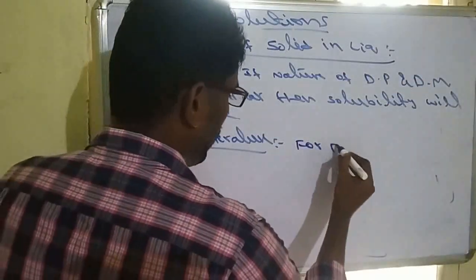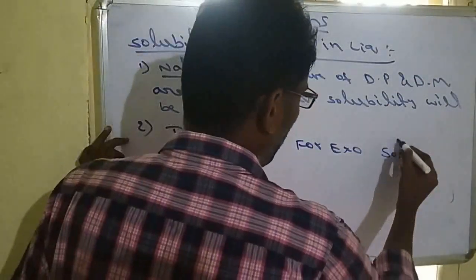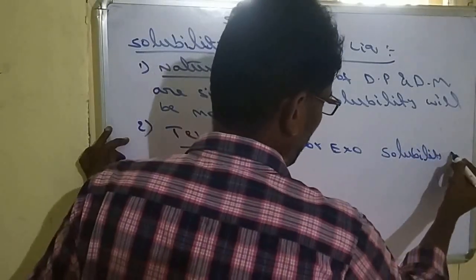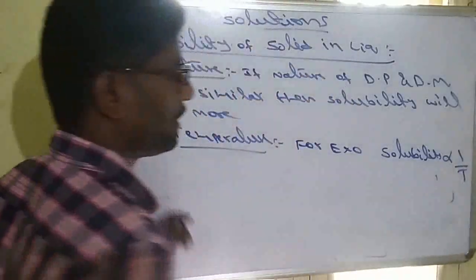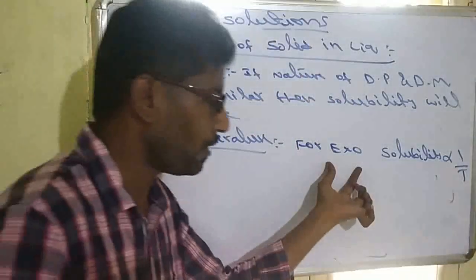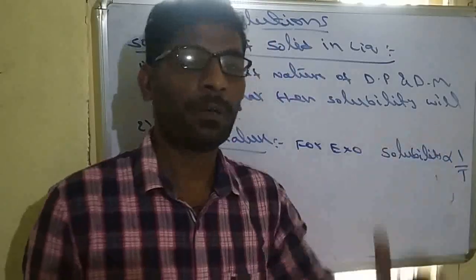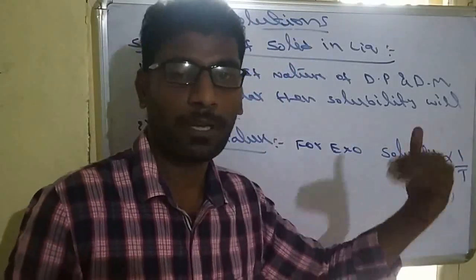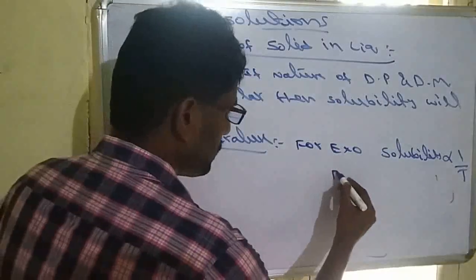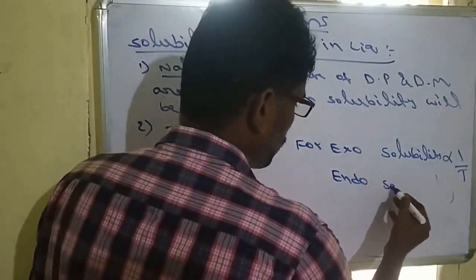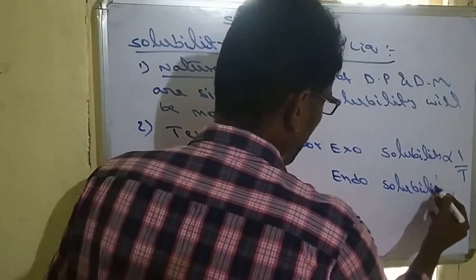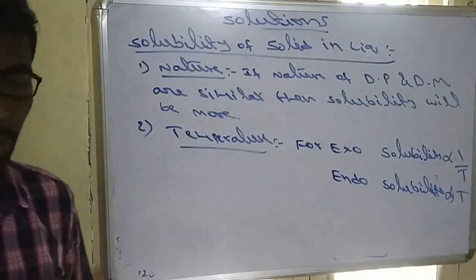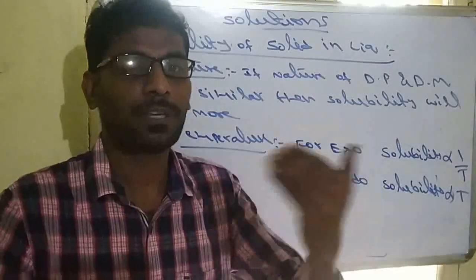Simply, for exo, solubility is inversely proportional to temperature. If the process is exo, solubility is inversely related to temperature. That means as we increase the temperature, the solubility of the component decreases. If the process is endo, then solubility is directly proportional to temperature.